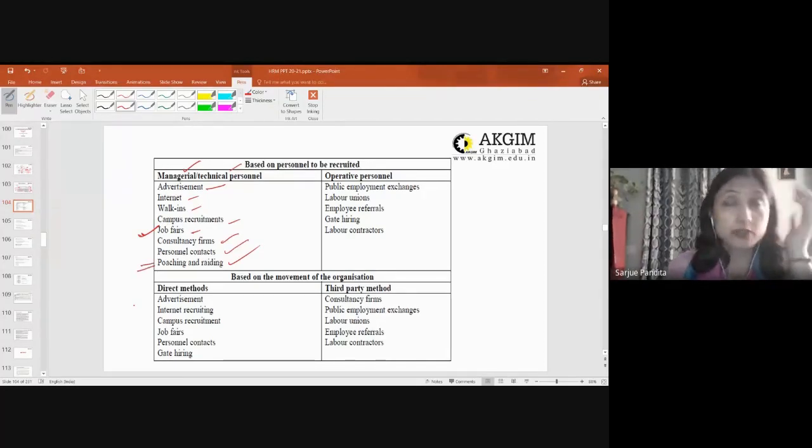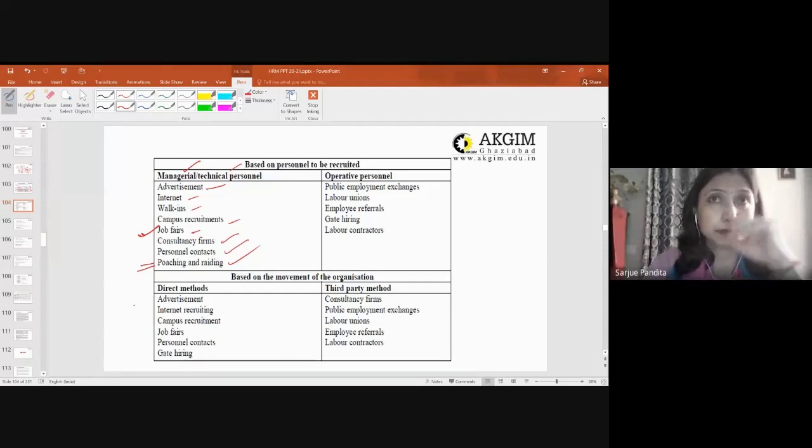What is poaching? Poaching is a technique wherein you are eyeing the competitor's employee. For example, let us suppose I am working with an organization. Somehow, a competitor where there is a vacancy gets the information that a particular candidate working in XYZ company is very good, and he has all the eligibility criteria which you are looking for.